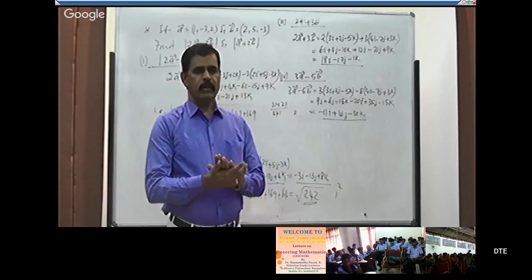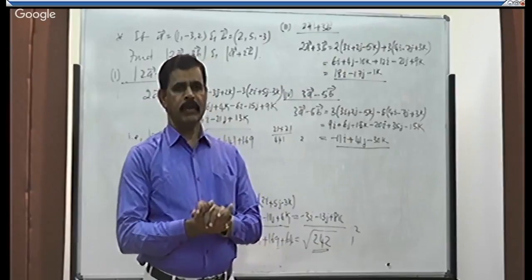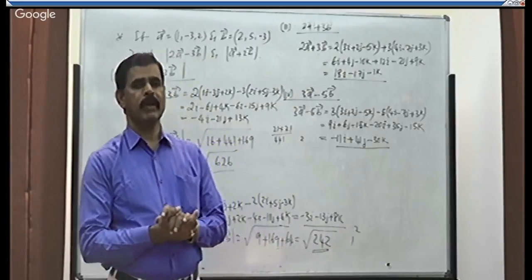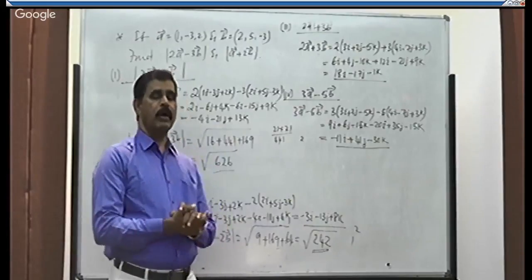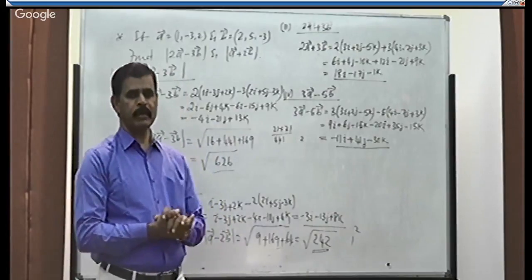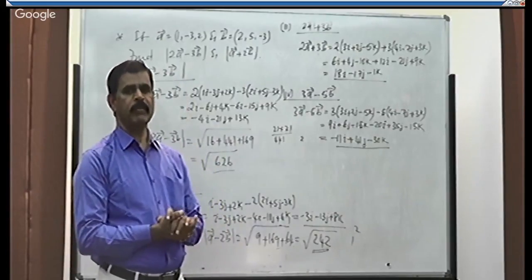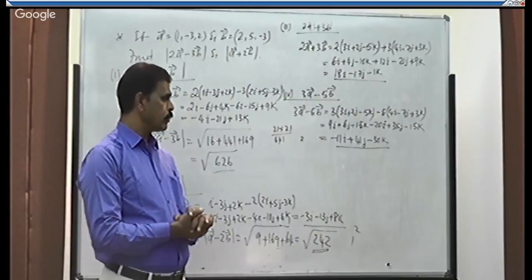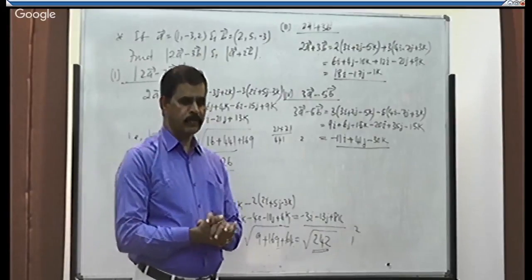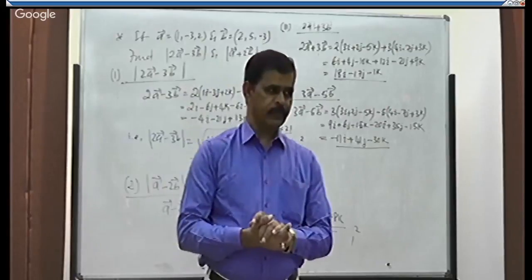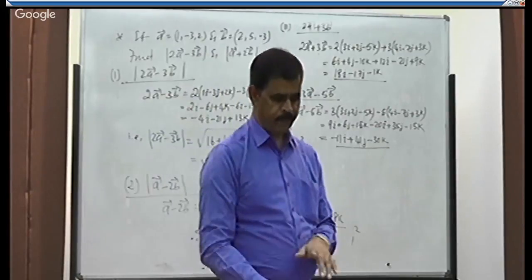What are the methods included for addition of vectors, and how to add, subtract and scalar multiply vectors. Okay. So with this I conclude today's class.